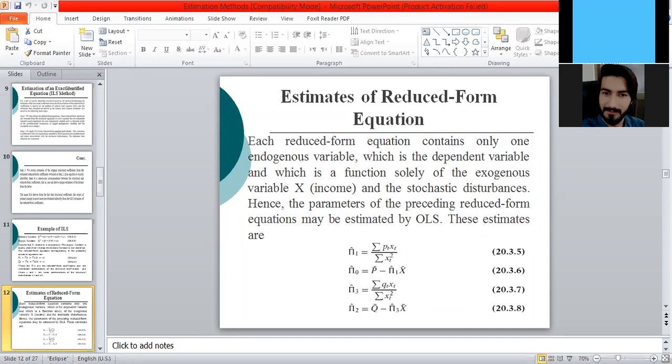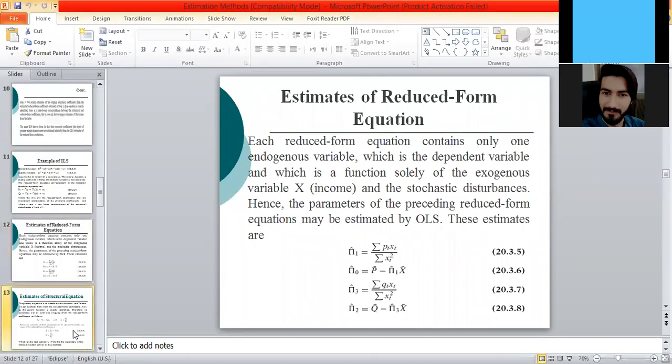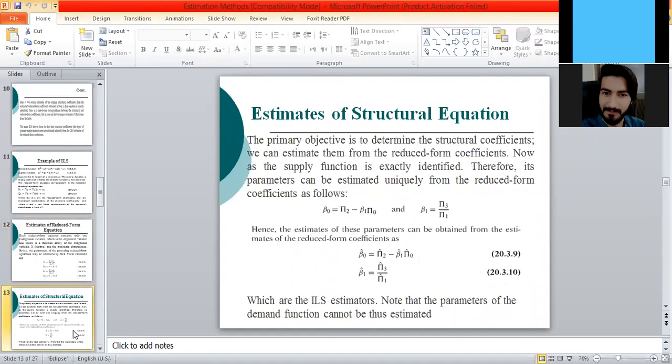So how can we achieve the structural parameters? These are the structural parameter beta 1. If we divide pi 3 hat by pi 1 hat, we get beta 1. And if we subtract beta 1 pi naught hat from pi 2 hat, we get beta naught. So these are the values of the structural parameters that can be achieved by using the reduced form coefficients.